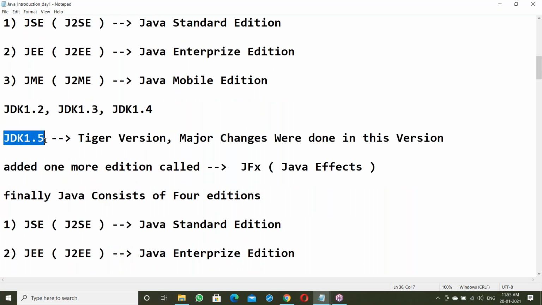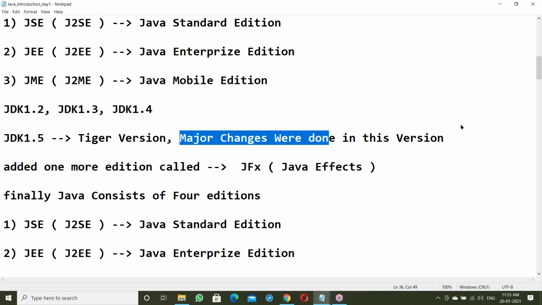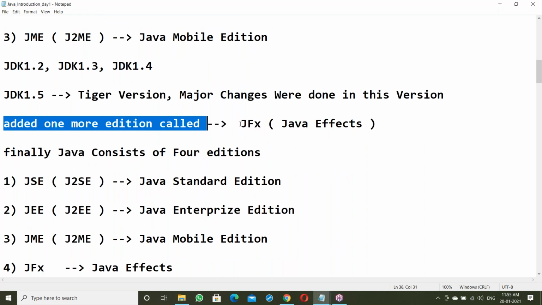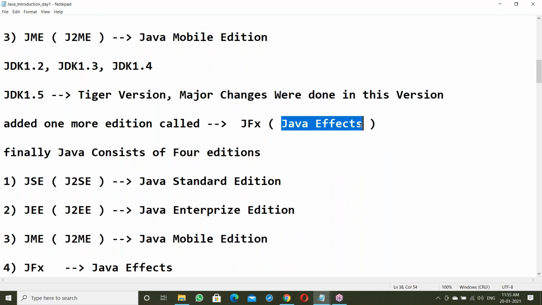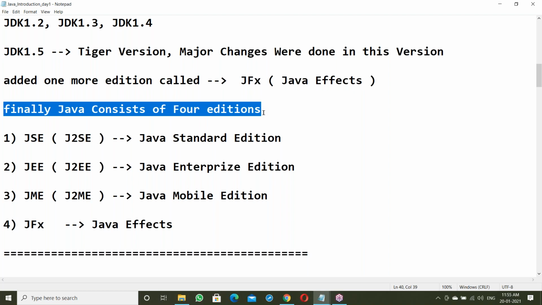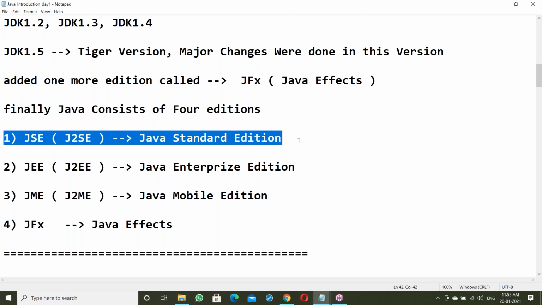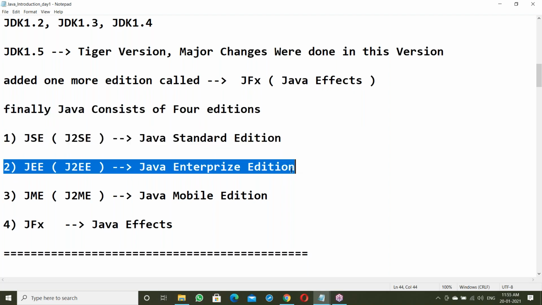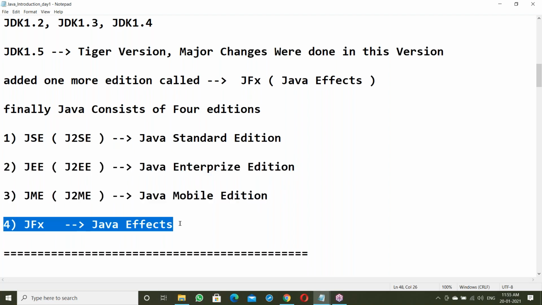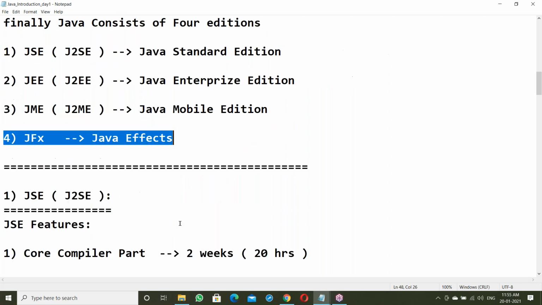JDK 1.5 is the Tiger version. Major changes were done in this version. One more edition was added, called JavaFX. So finally, Java consists of 4 editions: SE standard edition, EE enterprise edition, ME mobile edition, and JavaFX, totally 4 editions.